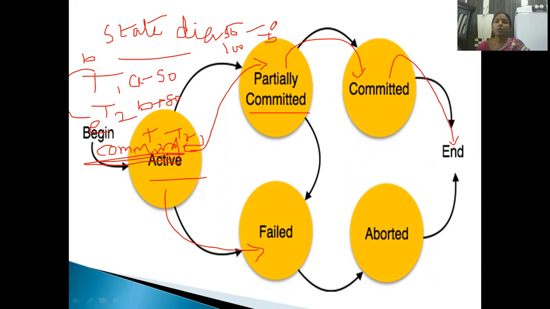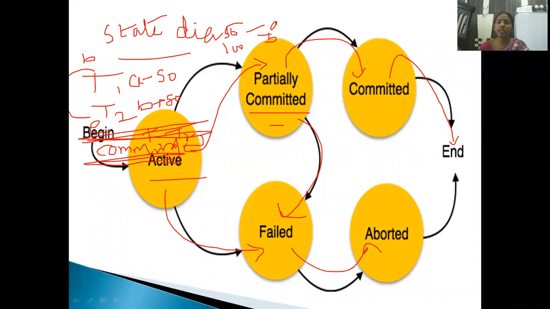Now, the partially committed state is there. Two transactions are done. Up to this, we completed the process. Now, a power failure occurred. You deducted the amount, he credited the amount. So A is deducted, B is credited. But the changes are not made to your original account. The power failure occurs. So what will happen? From that partially committed state, it goes to failed state. So from failed state to aborted state.